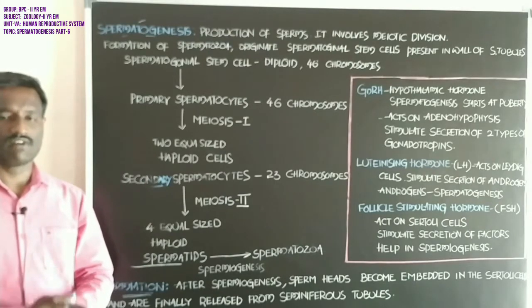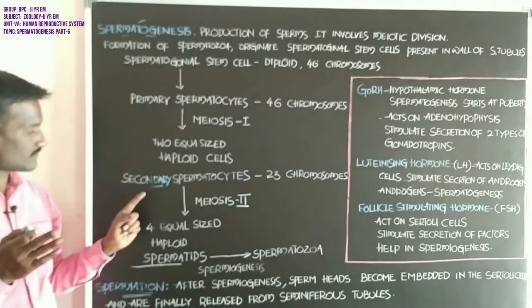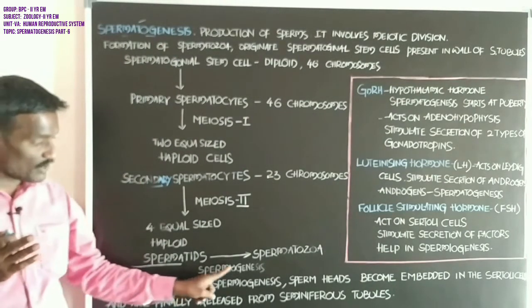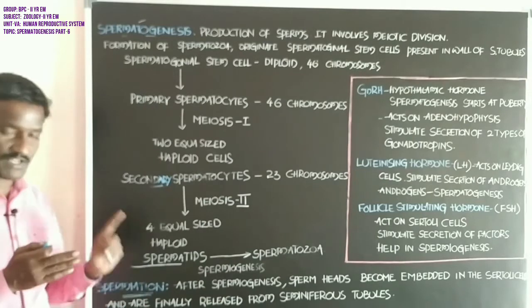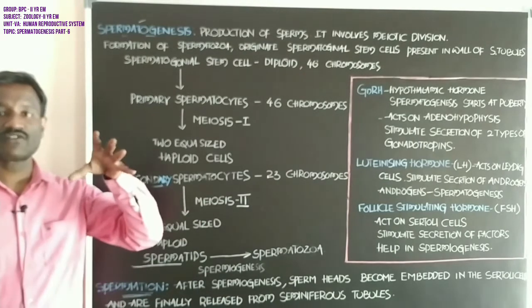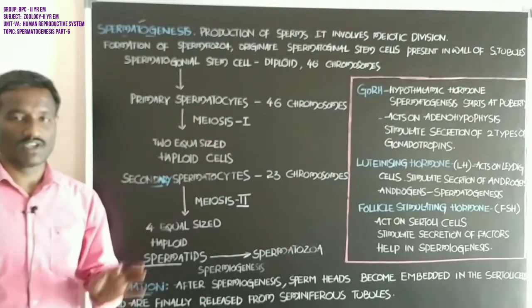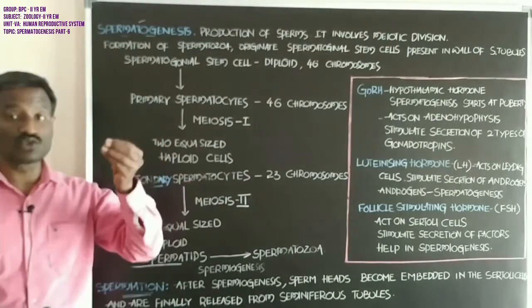Students, what is the difference between spermatogenesis, spermiogenesis and spermiation? That is also important. Production of the sperm cell from the spermatogonial stem cells is called spermatogenesis.